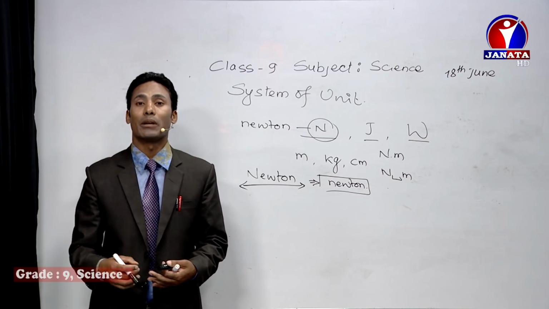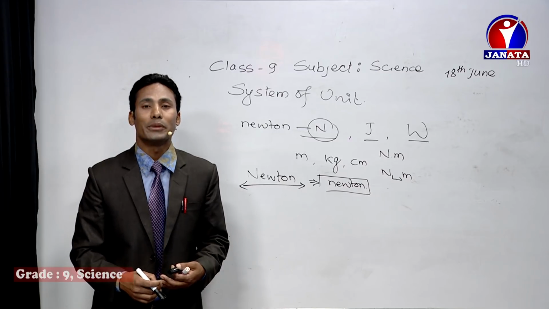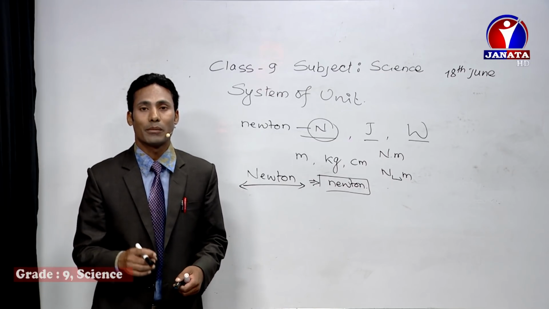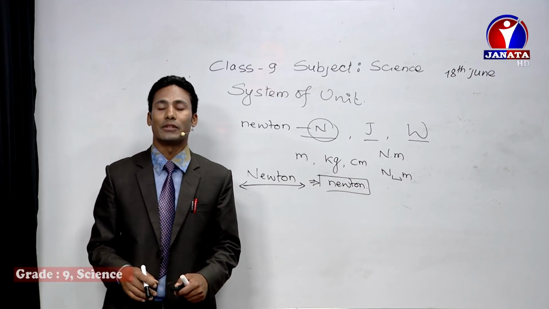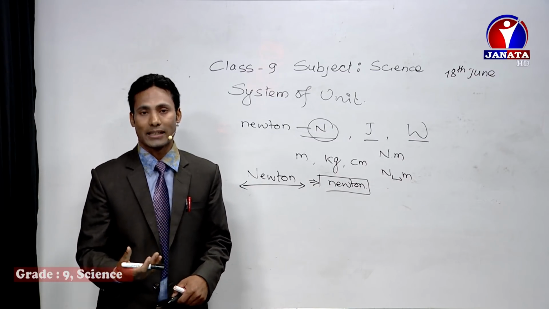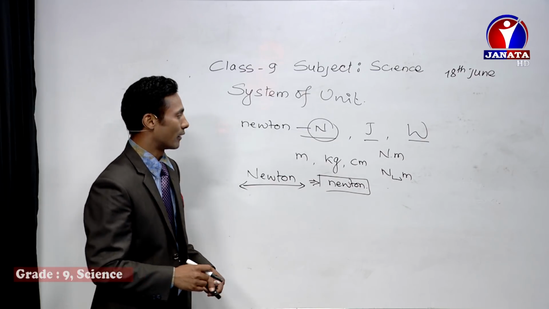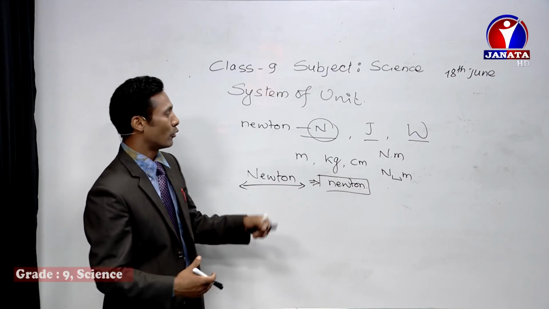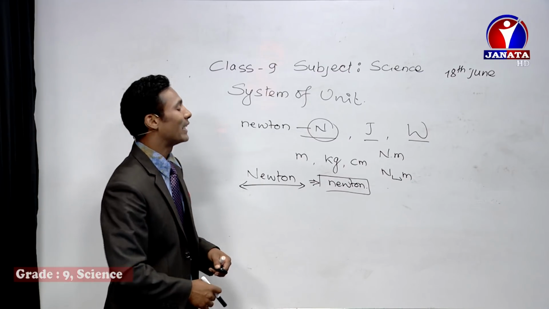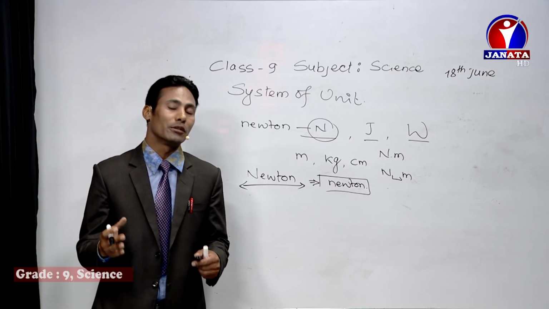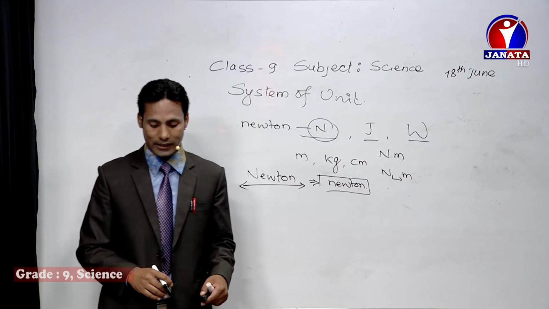And the different systems of units like the CGS system, MKS system, FPS system, and the SI system of units. You discussed these in previous classes also, like in grade 6, grade 7, and grade 8 you might have learned that. We have continued, and some more things we have discussed. We have also learned how to write the symbol of the units in the proper way.